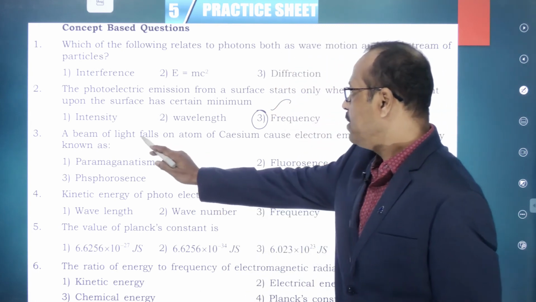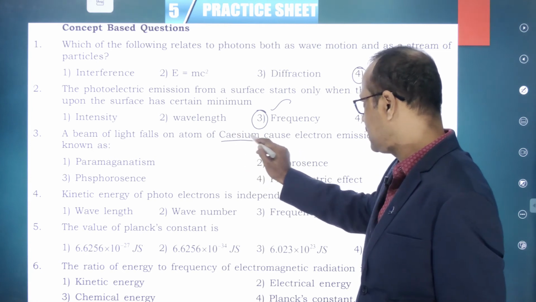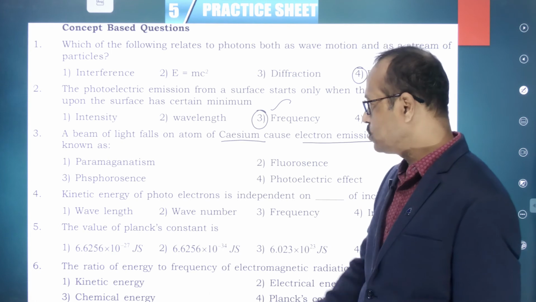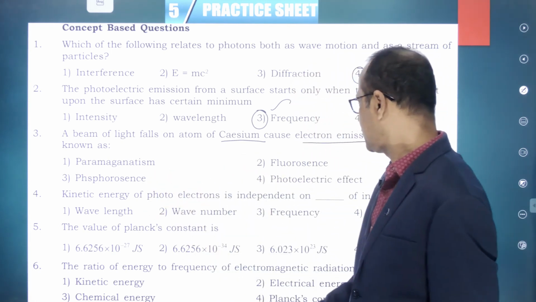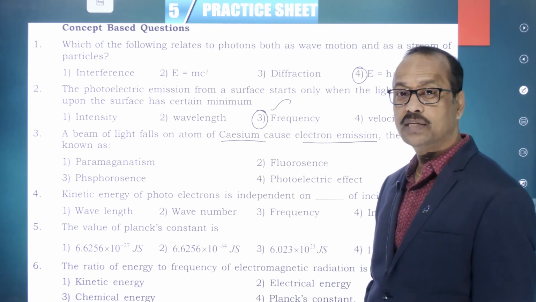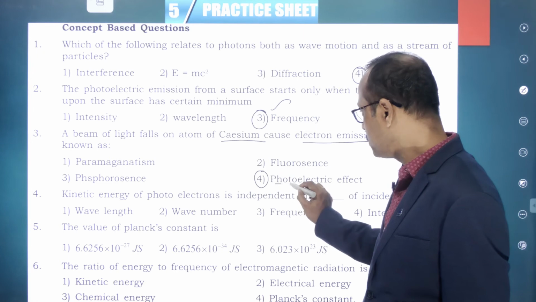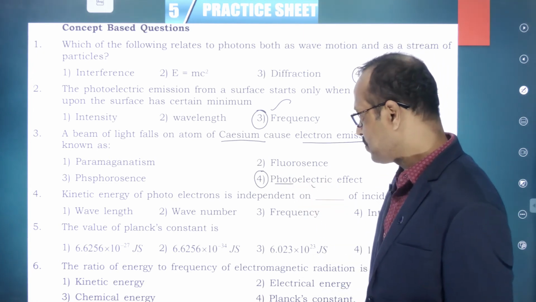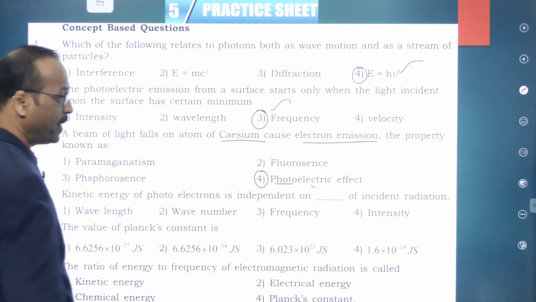Next, a beam of light falls on the cesium metal and causes electron emission. This property is known as what? Paramagnetism, fluorescence, phosphorescence and photoelectric effect. What is the answer? Photoelectric effect, because photo means light, electric means electricity. So photoelectric effect.